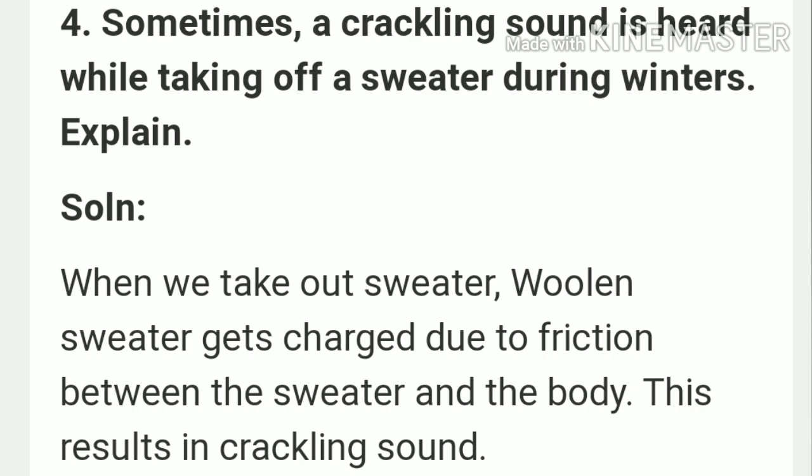The next question is, sometimes a crackling sound is heard while taking off a sweater during winters. So the answer is, when we take off a sweater, the woolen sweater gets charged due to friction between the sweater and the body. This results in a crackling sound.